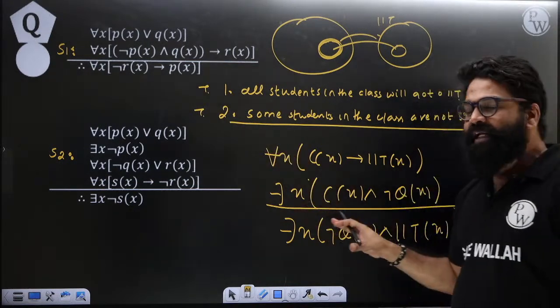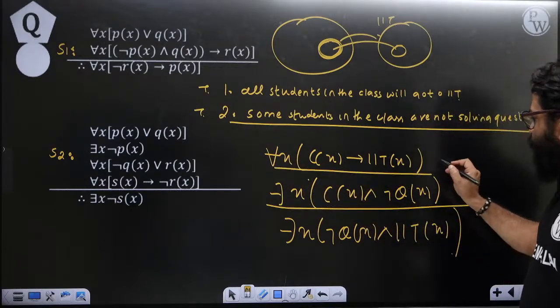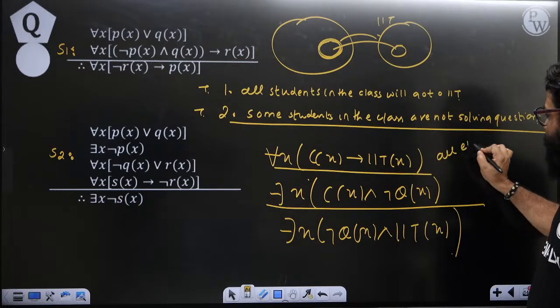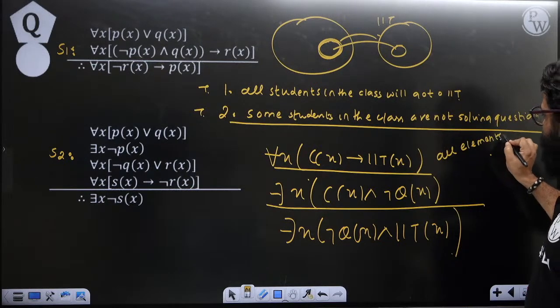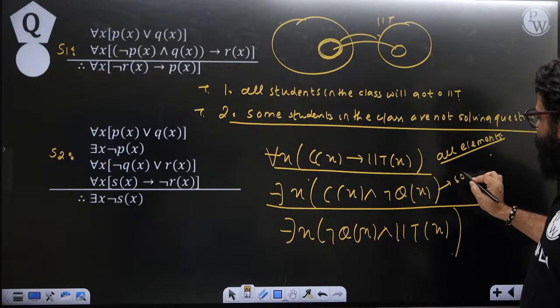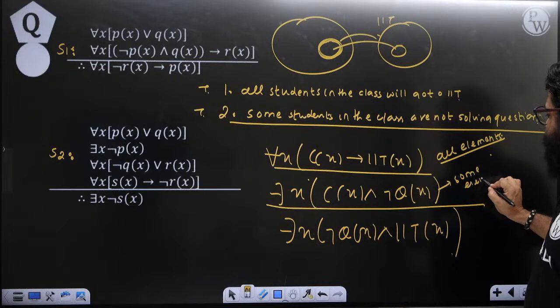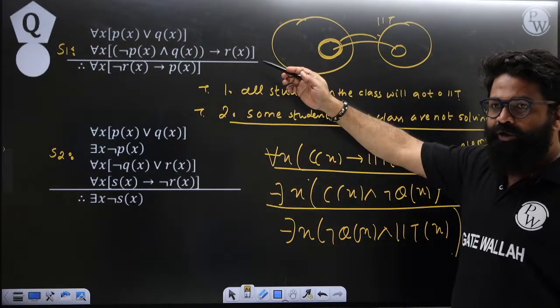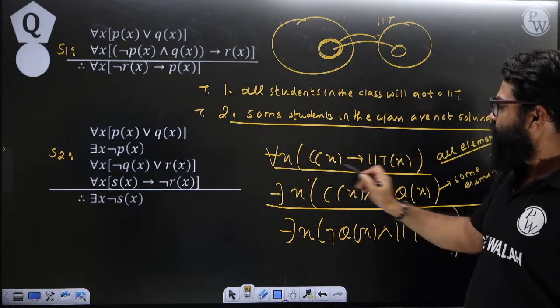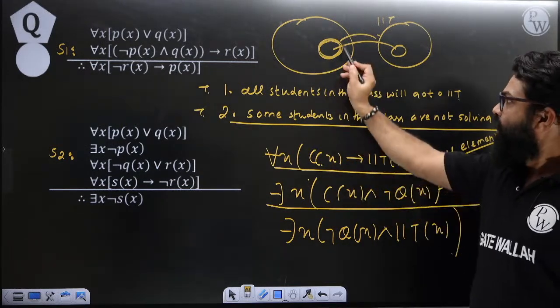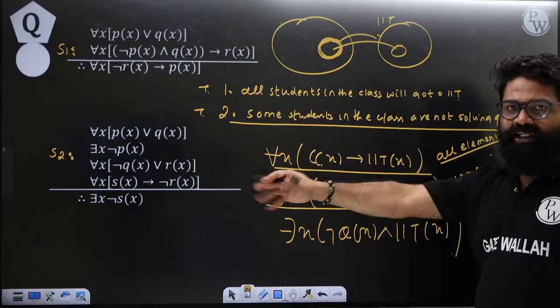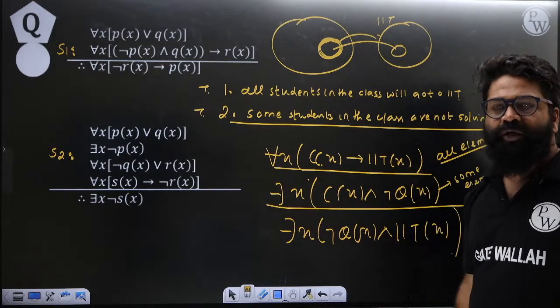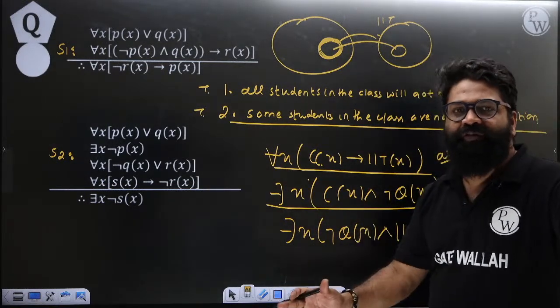This question is something like that, where the first will be true for all elements, while the second will be true for some elements. For example, let's consider there are 10 students. Out of 10 students, the first statement will be true for all 10 students, while the second, let's consider, will be true for the 5th or 6th student.